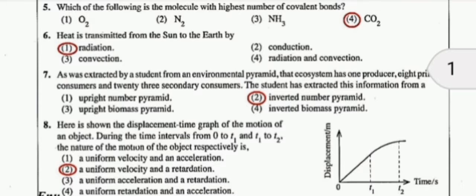The valency of oxygen is 2. That's why oxygen can form two covalent bonds. The number of covalent bonds is equal to the valency.